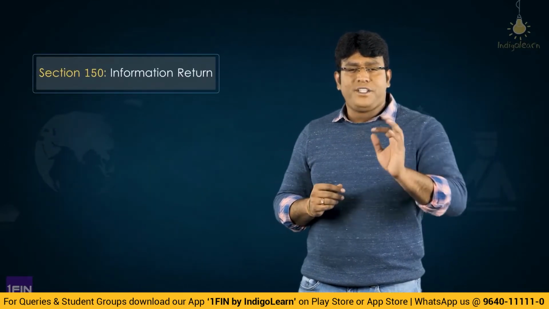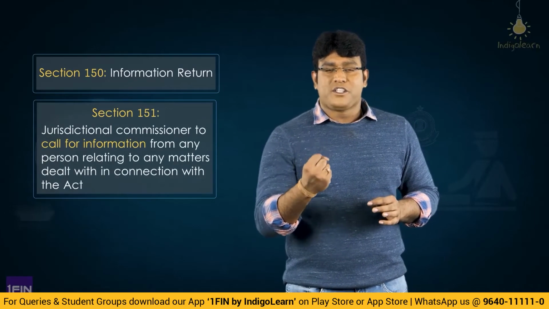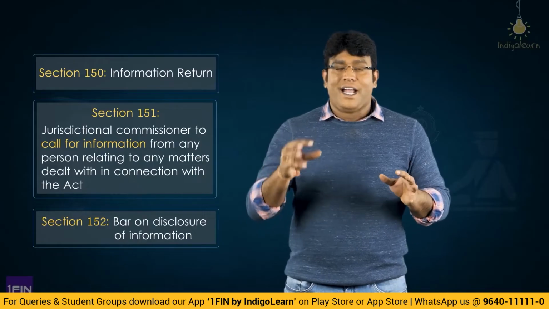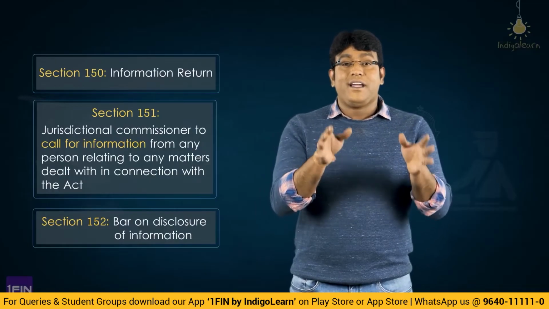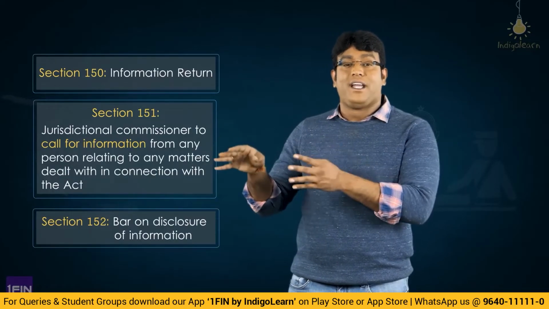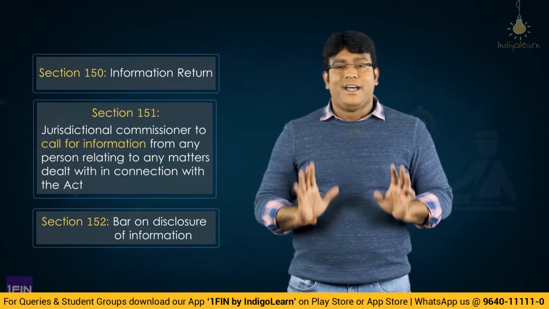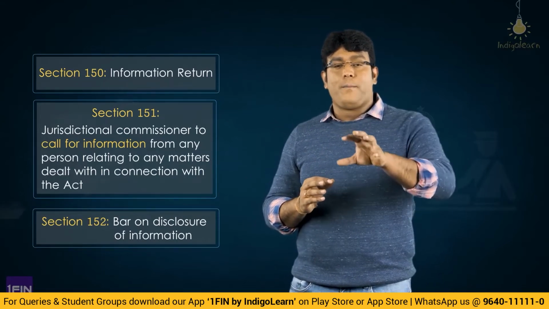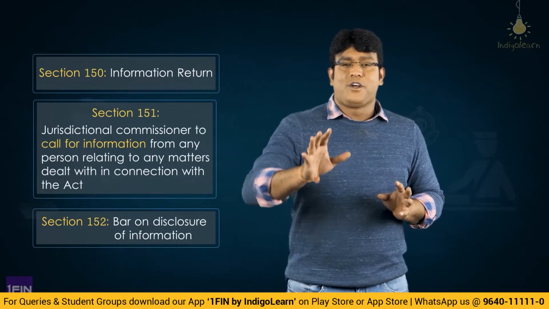So finally, 150 deals with information return, 151 deals with the power of the commissioner to collect information and data, and 152 deals with the bar on disclosure of information. That is, data which has been collected cannot be disclosed to any person in such a manner that it clearly indicates that this data belongs to a particular person, and no action can be taken using that information unless the person is given an opportunity of being heard. So the person concerned should be given an opportunity of being heard, and only then can that data be used for the purpose of taking any action or proceedings.